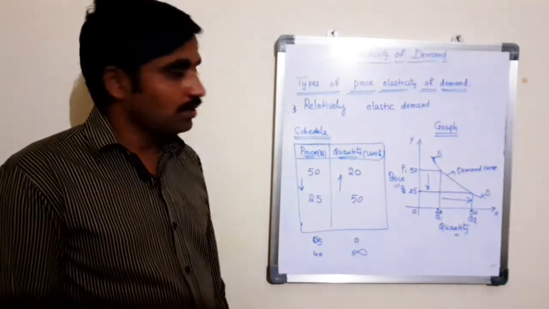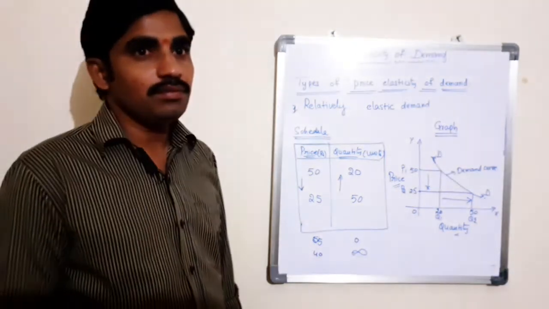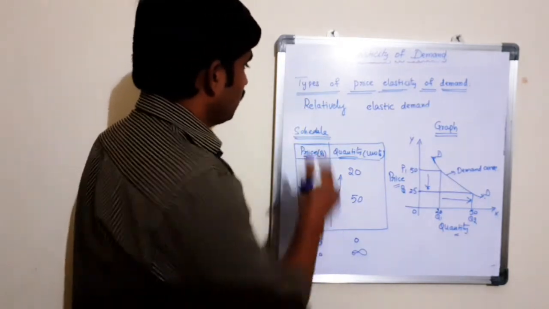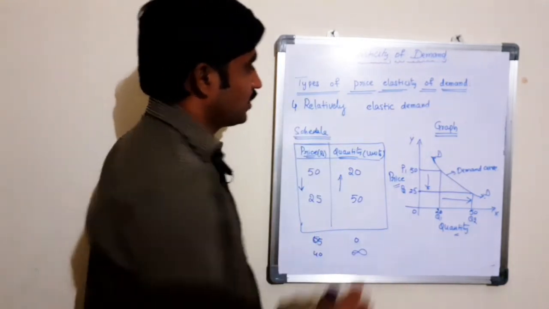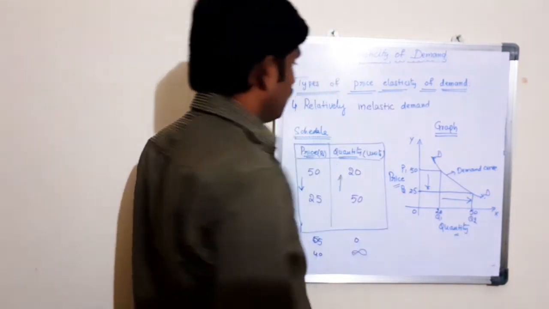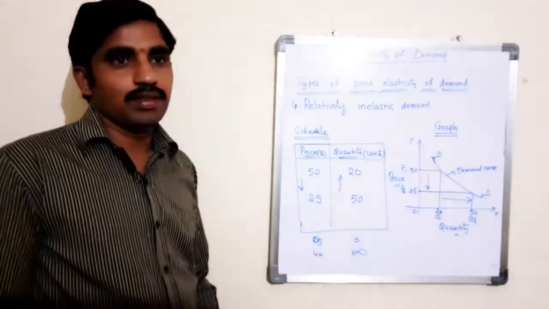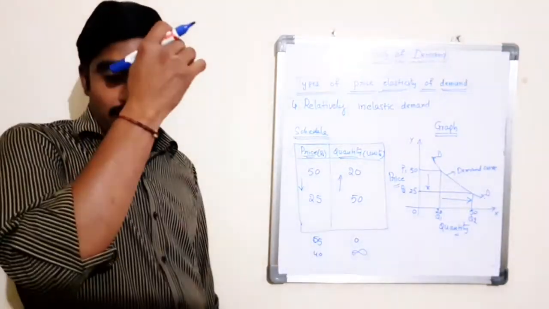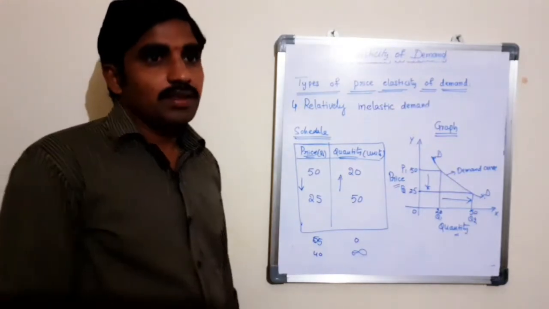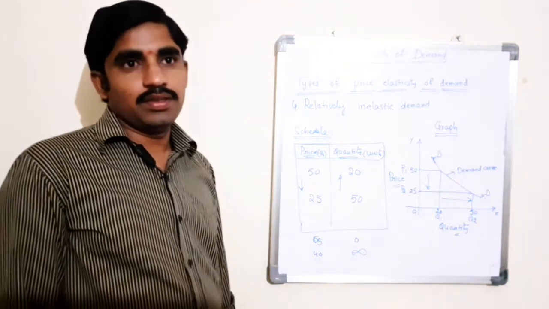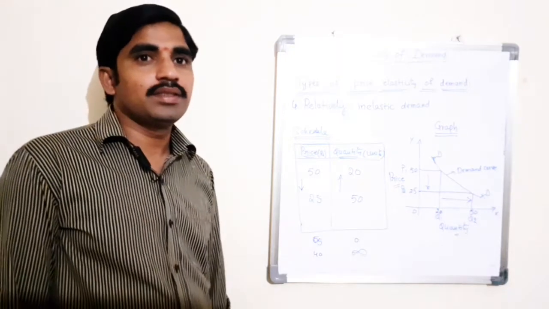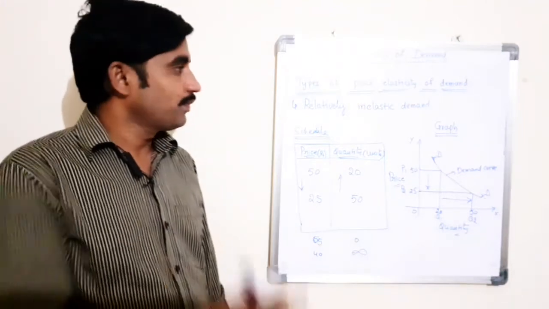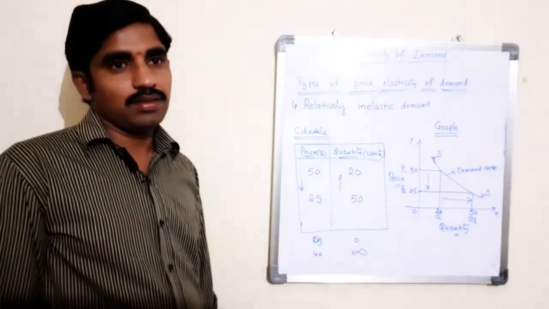Now, let us see the fourth one, that is relatively inelastic demand. The fourth type of price elasticity of demand is relatively inelastic demand. Relatively inelastic demand is one when the percentage change produced in demand is less than the percentage change in price of a product. This is exactly opposite to the relatively elastic demand.